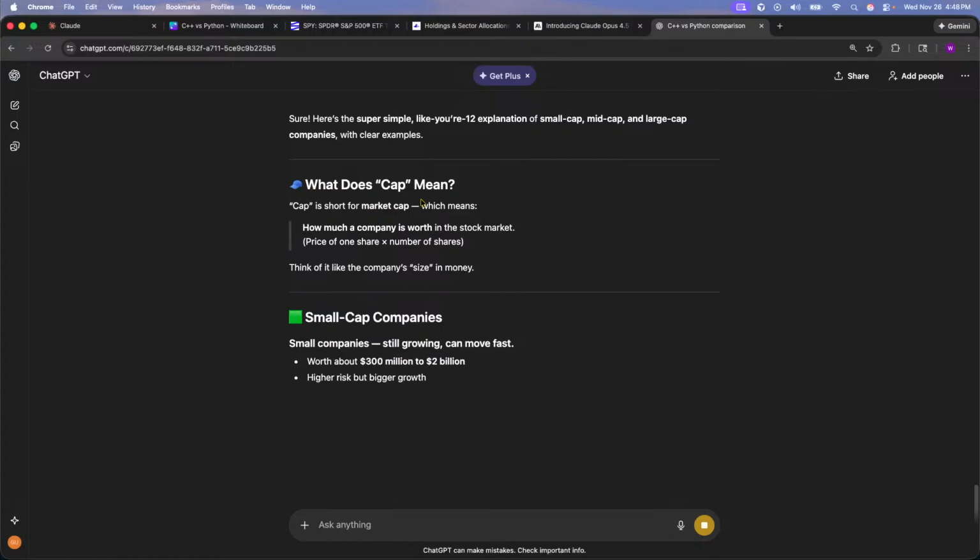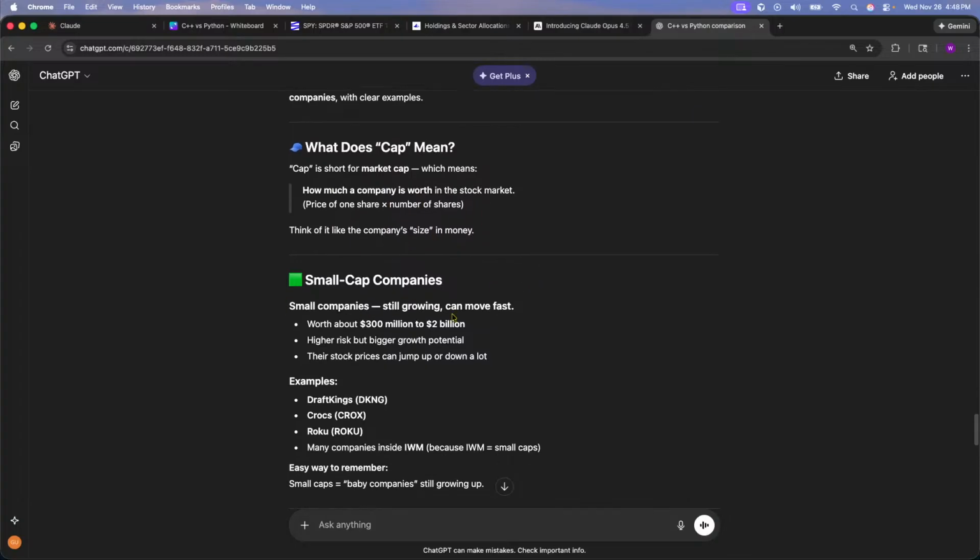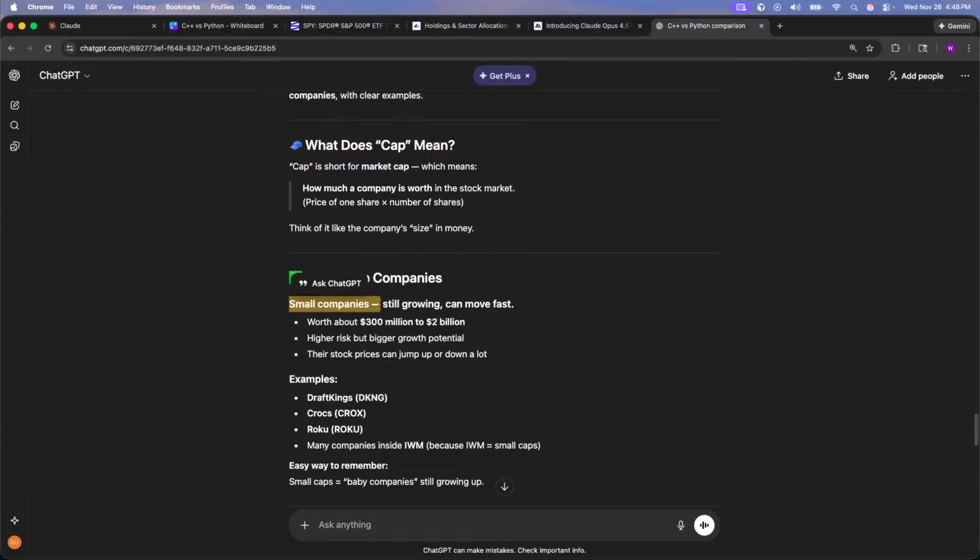All right, so cap is short for market capitalization or market cap, which means how much a company is worth in the stock market. So the price of one share times the number of shares. So think of the company's size and money. So small cap is a small company, still growing, worth about 300 million to 2 billion.